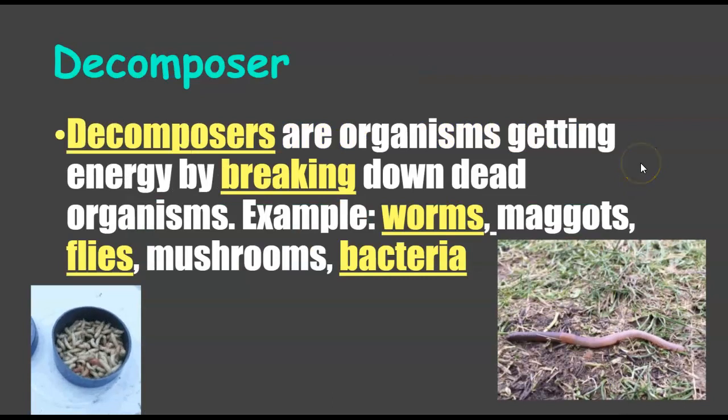All right, and then you have something called a decomposer. I know we didn't see those on that chart. That's okay, but they are there. This is a cycle. So this would be when organisms die, you have decomposers, which are organisms that get energy by breaking down the dead organisms. So they gain energy by breaking down what's left of the dead animal. Example, worms, maggots, flies, mushrooms, bacteria.